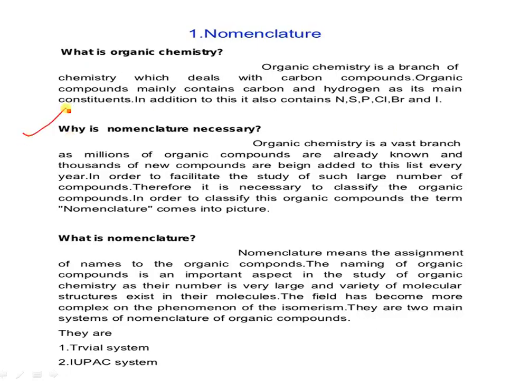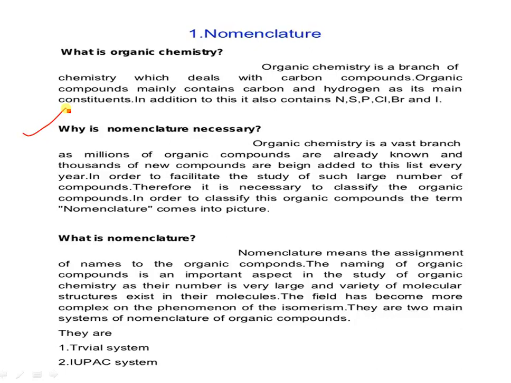Because a number of new compounds are being added to the already known compounds every year. In order to facilitate the study of such a large number of compounds, it is necessary to classify organic compounds. In order to classify them, the compounds must be named.